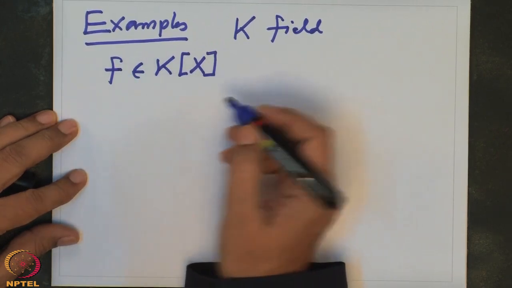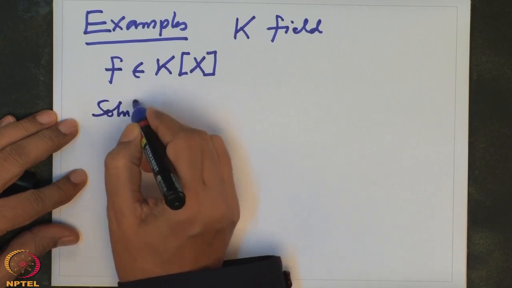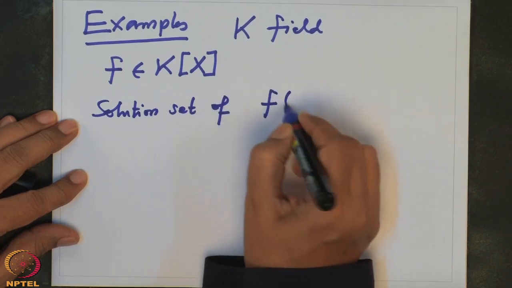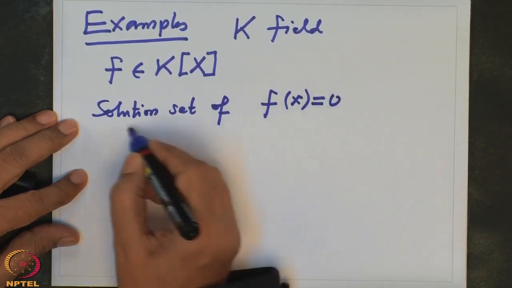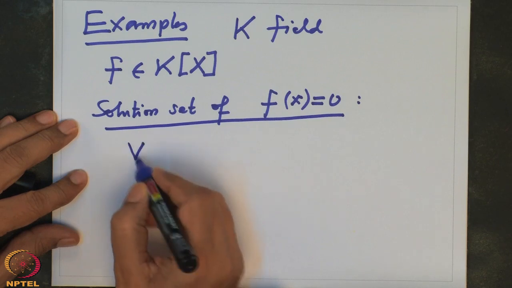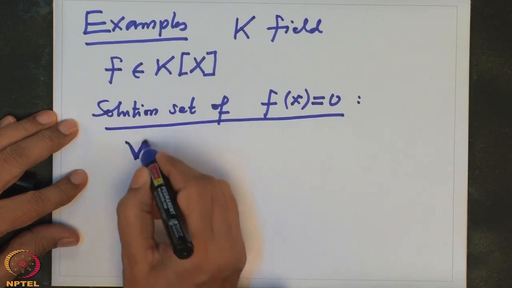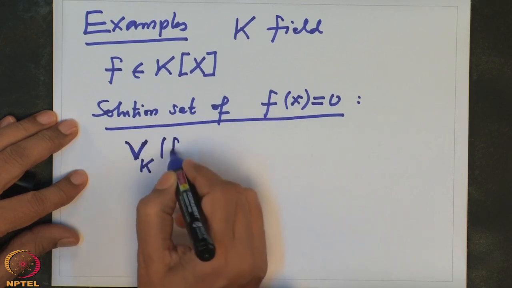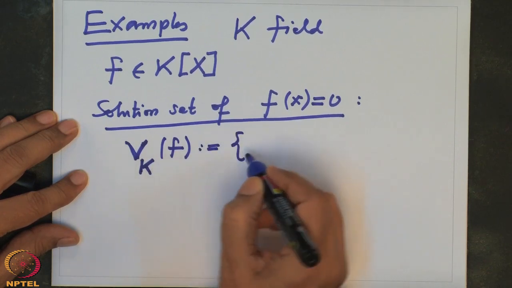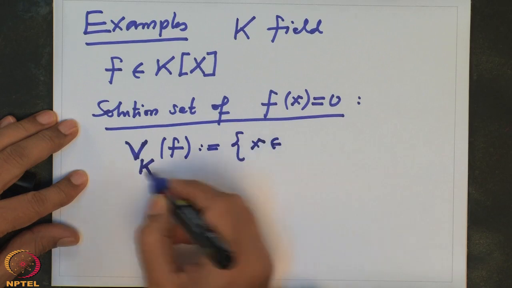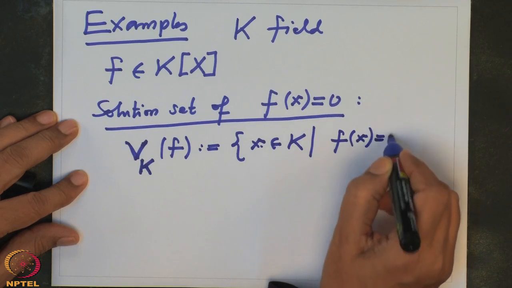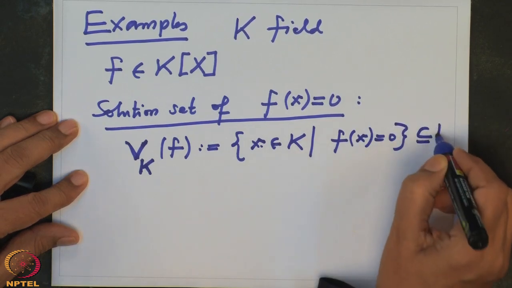Now, the solution set of f(x) equal to 0. First of all I will write V_k(f). This is by definition all those elements x, small x in k, so that x is a solution of f, that is f(x) is 0. Remember, this is a subset of k.